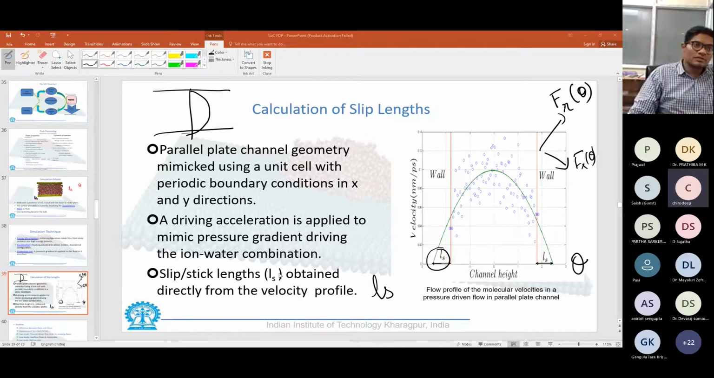Right, sir. And one more question. I'm not able to visualize the negative slip length concept.